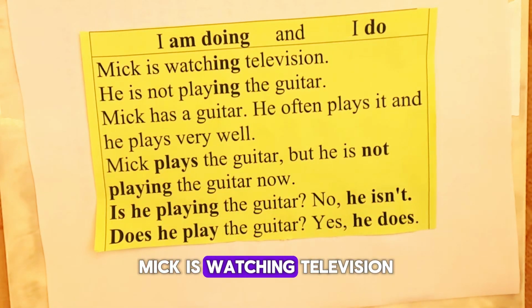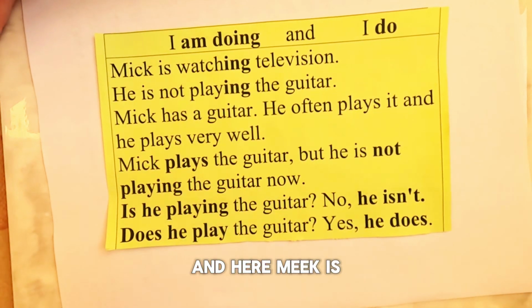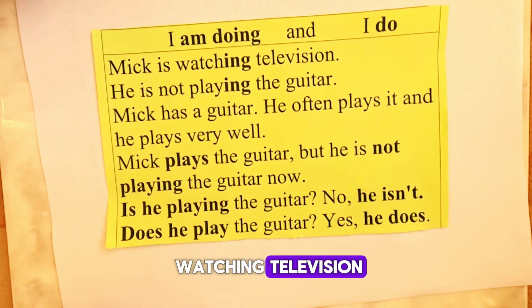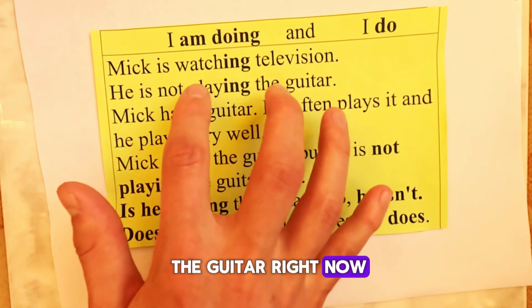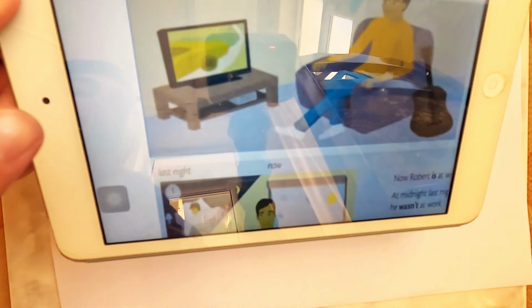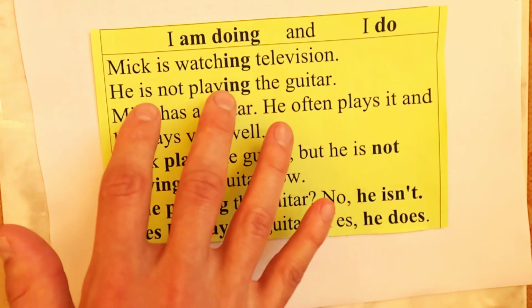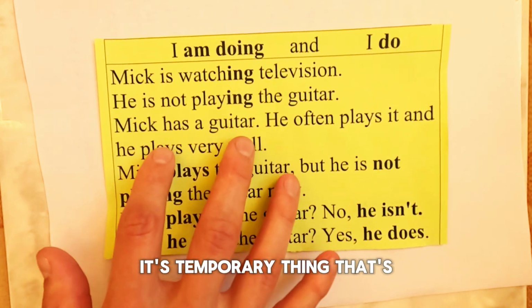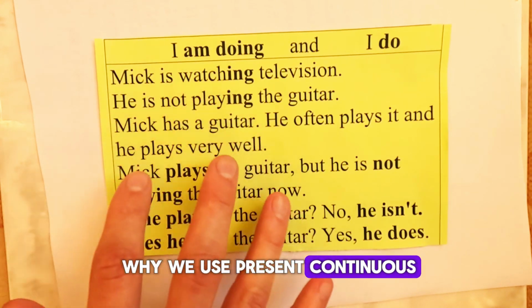Mick is watching television. Here, for example, Mick is watching television. He is not playing the guitar. Right now, he is watching television. You see in the picture? And he is not playing the guitar. It's a temporary thing. That's why we use present continuous.